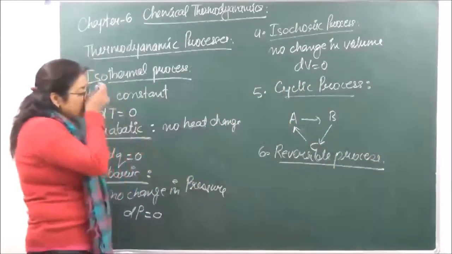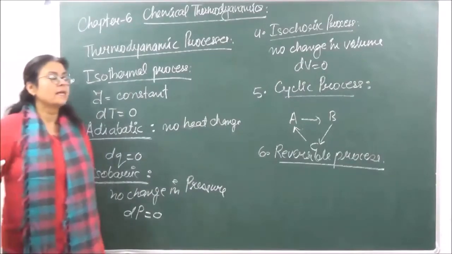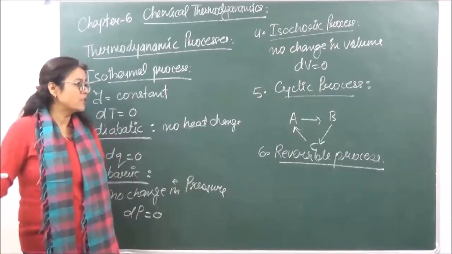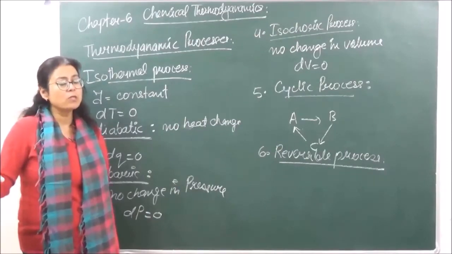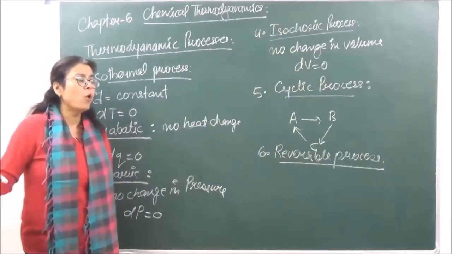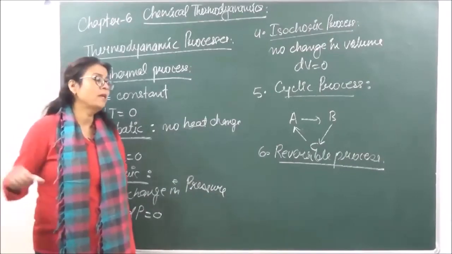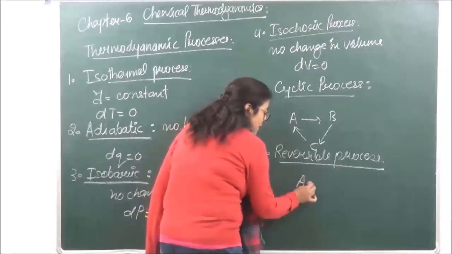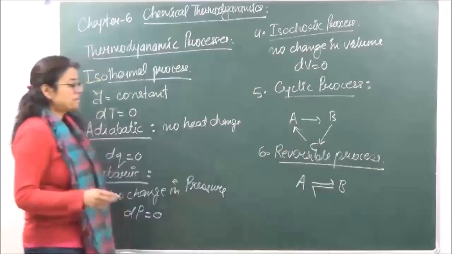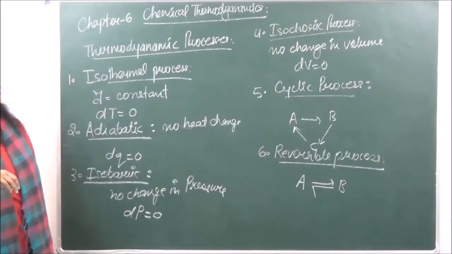reversible process. Reversible process is that process which actually whenever a reaction is taking place, there are going to be two forces which are present. One is the force which is driving the reaction from reactants to products, and one is an opposing force which is taking the products back to reactants. If in case the opposing force, that is going to be more, the reaction that is going to proceed in the backward direction. So such processes, they are said to be reversible, in which the reaction conditions, they are changed in such a manner that the opposing force takes the reaction back to the reactant state. That is a reversible process.